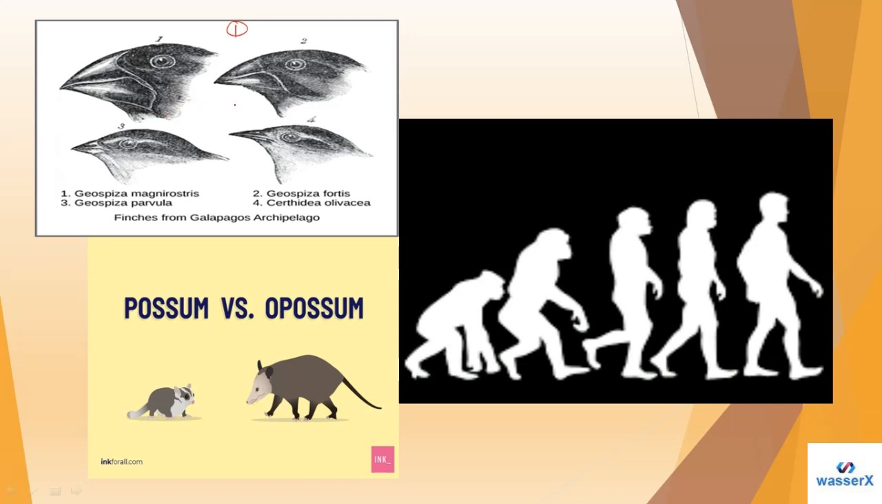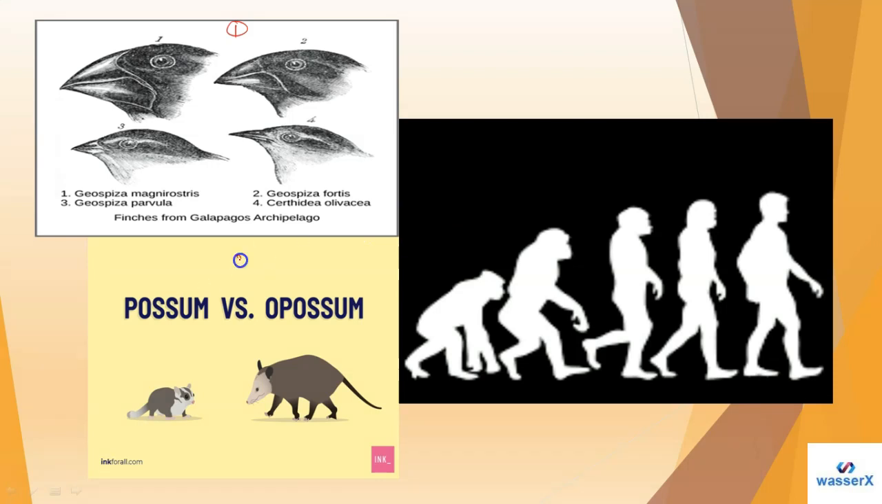So there is a big change in the beak of the finches of this bird. Darwin studied this during his visit to the Galapagos Archipelago. He found that this kind of variation happens. He also studied and found further that it occurs in different organisms and different animals as well.